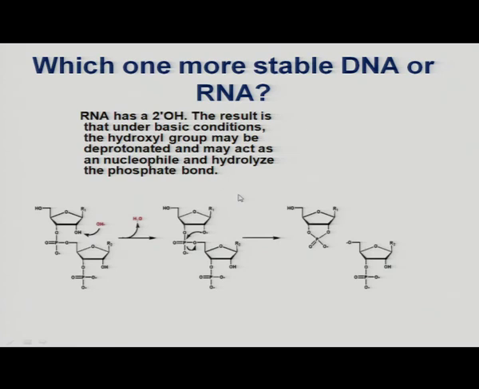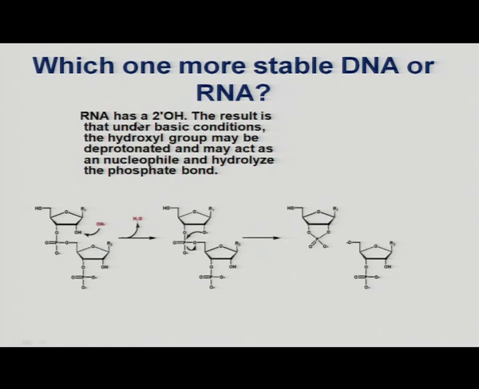Let us have a look at another question. Which one is more stable, DNA or RNA? As I told you, DNA is having deoxyribose sugar and RNA is having ribose sugar. The sugar in the DNA makes the DNA more stable than the RNA. Why? The sugar which is there in the RNA is likely to be digested, hydrolyzed by the molecules.